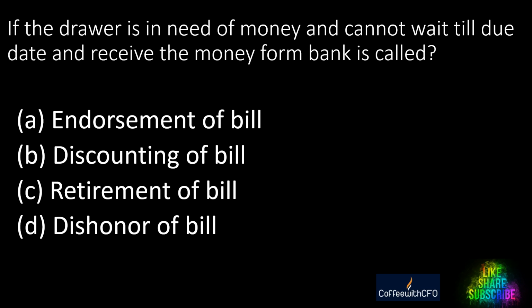Endorsement of a bill. B, discounting of bill. C, retirement of bill. D, dishonour of bill. Very simple, very common. This is called discounting of bill. That means if the drawer is in need of money and cannot wait till the due date, he goes to the bank and discounts the bill and gets the money. The bank definitely charges some money as a commission. Right? Next.